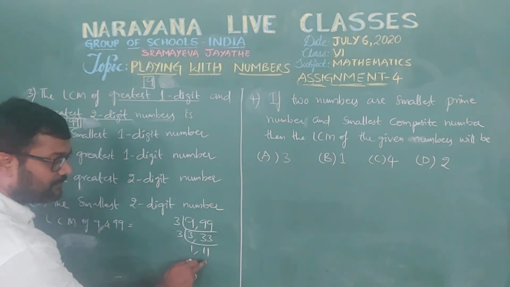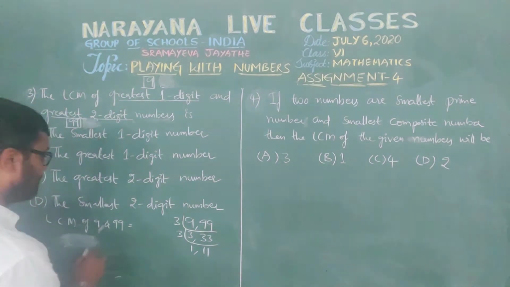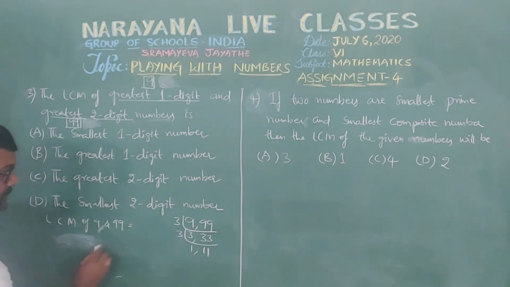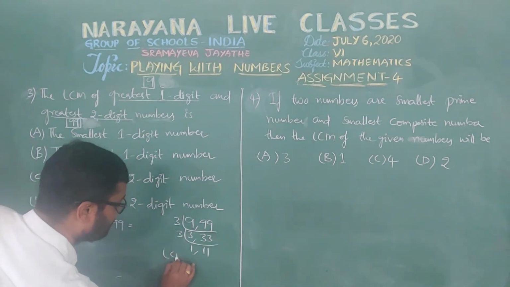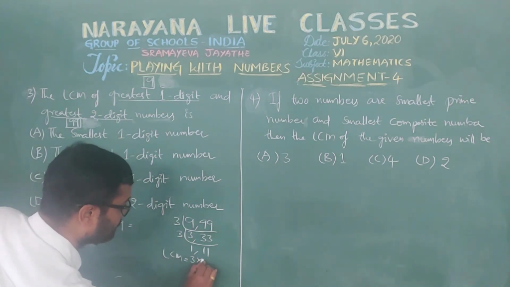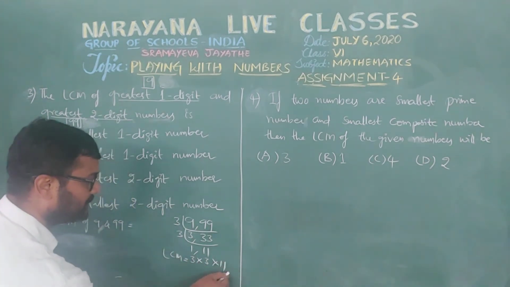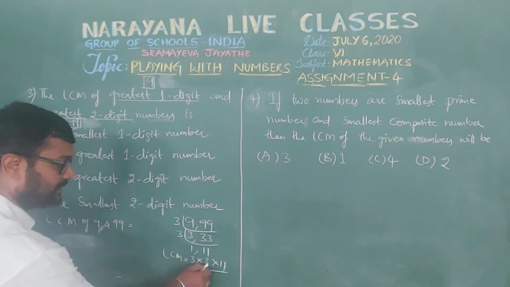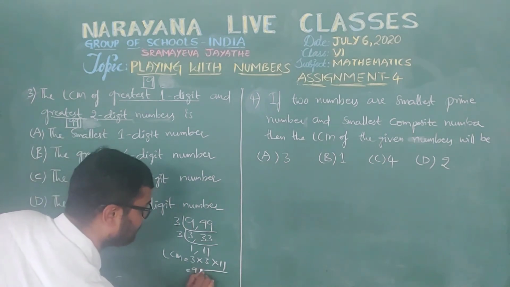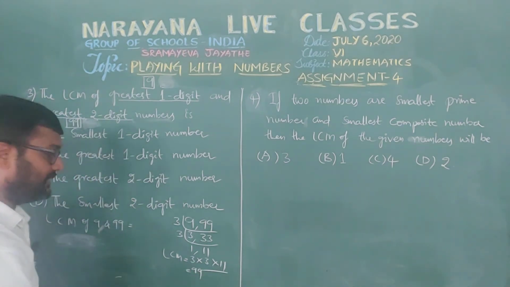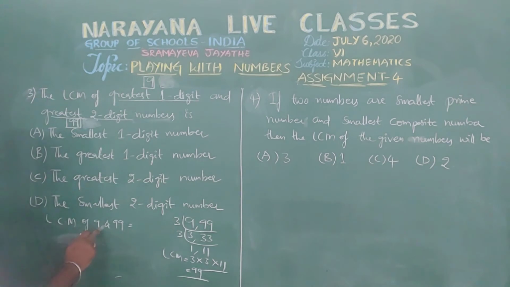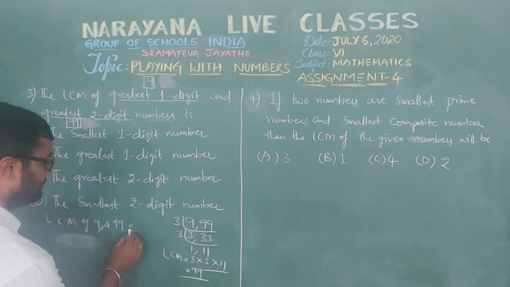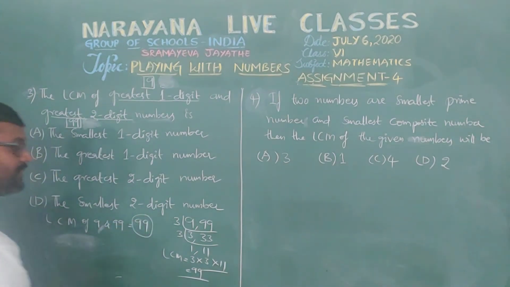Now all these are prime numbers only, so we can write the LCM like this: 3 into 3 into 11, that is nothing but 3 3s are 9, 9 11s are 99. So the LCM of 9 and 99 is 99.